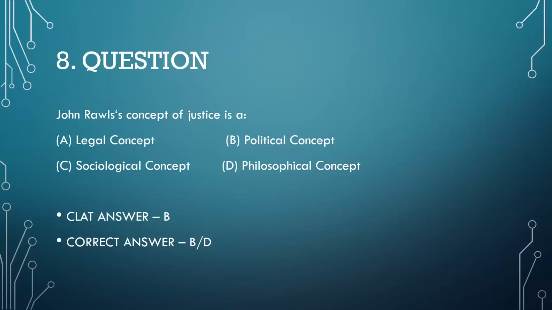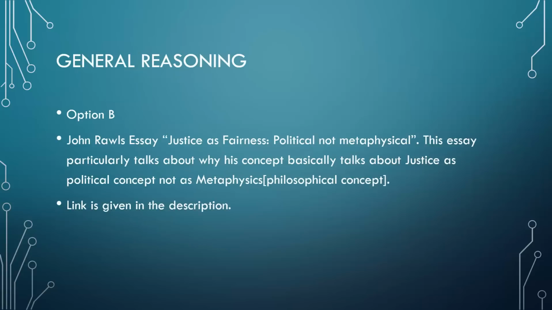John Rawls' concept of justice. Students were saying as it was political philosophy, both B and D would be the correct answer. But option B is the correct one, because John Rawls' essay was written in 1985. This essay was named Justice as Fairness: Political not Metaphysical. So the tagline, or the title, is Political not Metaphysical. I hope you have understood why I am saying it. And the essay link is also given below. You can check it by yourself.